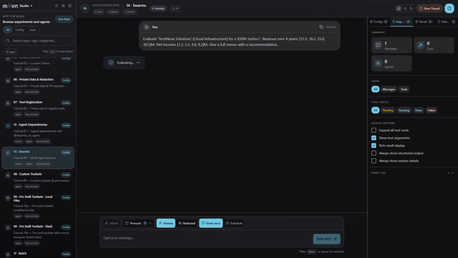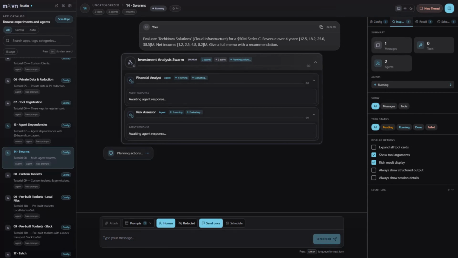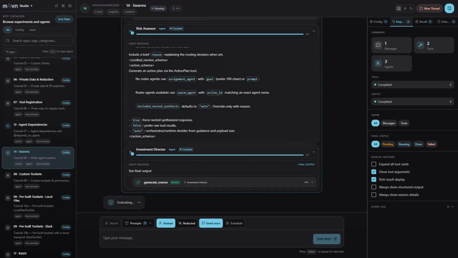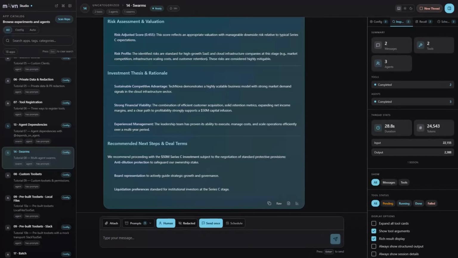The same swarm in mAIvn Studio. Send the request once, and you can watch each agent take its turn. The analyst, the risk officer, then the director, streaming into the conversation. Studio makes the collaboration that's invisible in the code visible. 3 agents contributing to one thread, and the director assembling the final memo from their work.